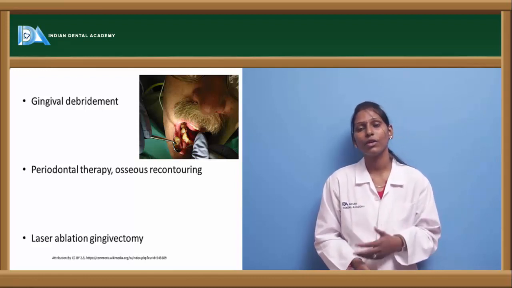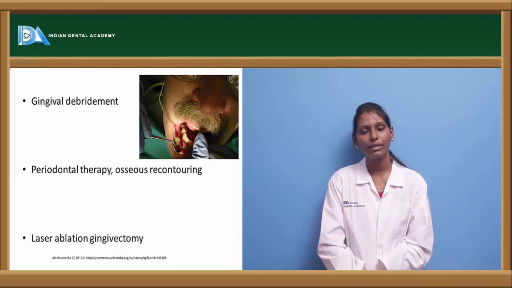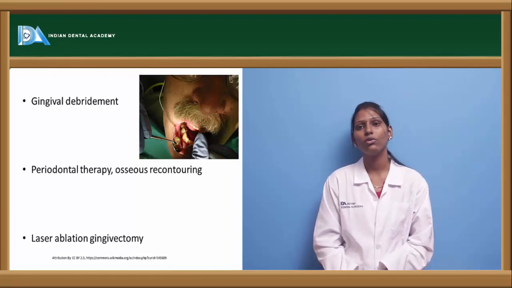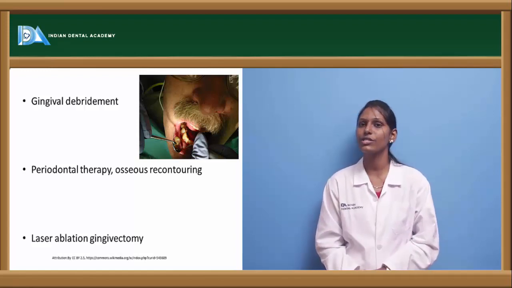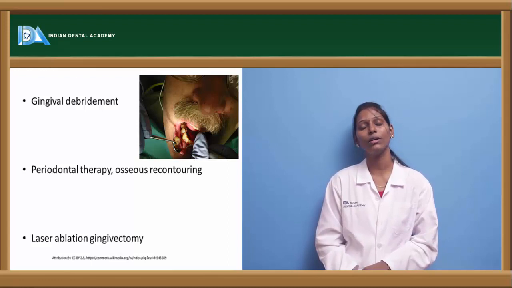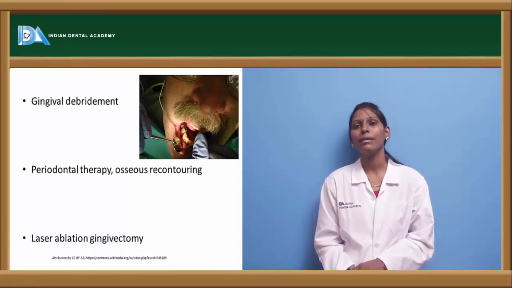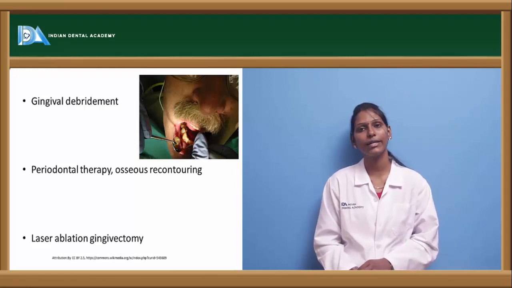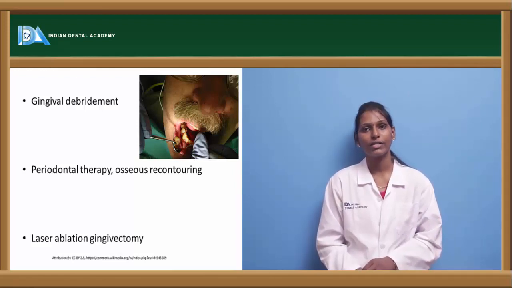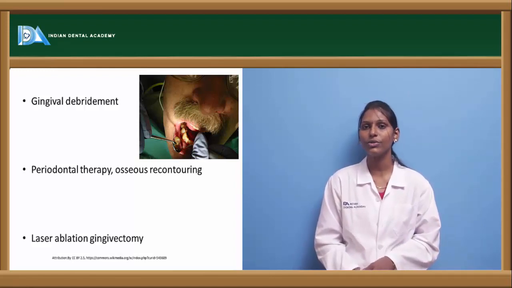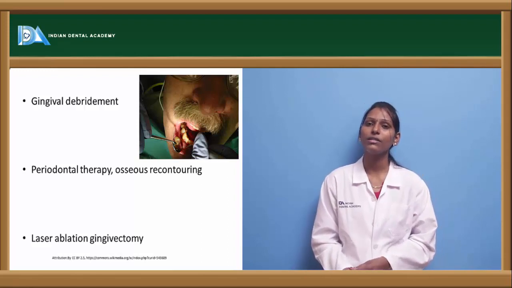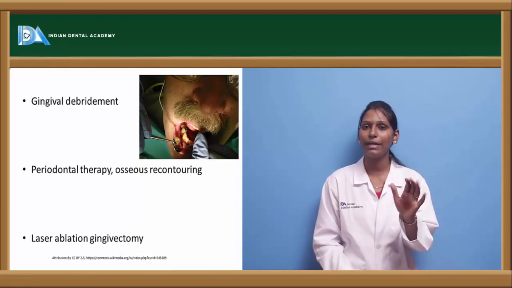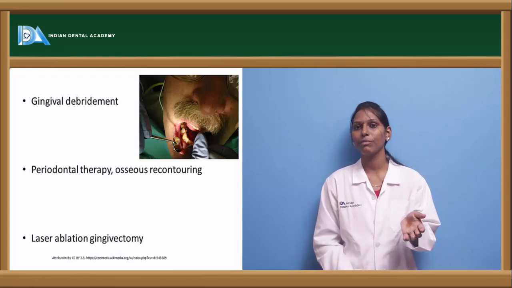In these cases, we will go for gingival debridement, periodontal therapy or osseous recontouring. We also go for laser ablation gingivectomy or a surgical approach. Laser ablation gingivectomy is a newer process that is being used. Here we use a diode laser or carbon dioxide laser, and most commonly the diode laser is used. Using the diode laser, the gingival surface is ablated, or you can do a gingivectomy procedure.